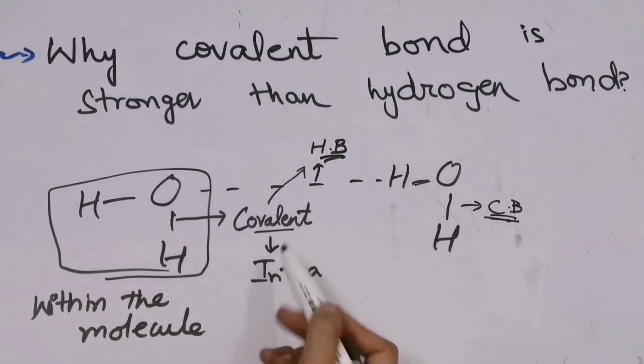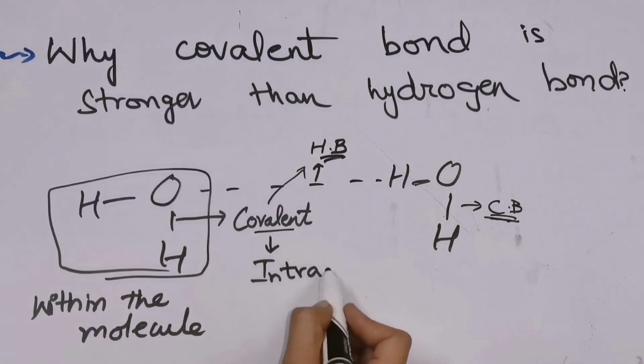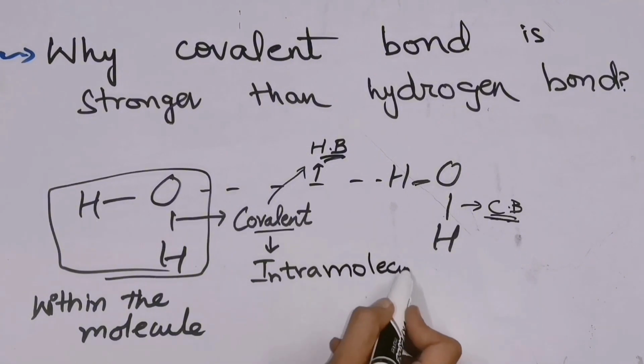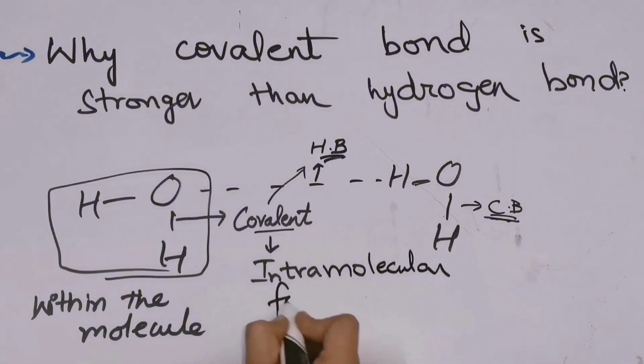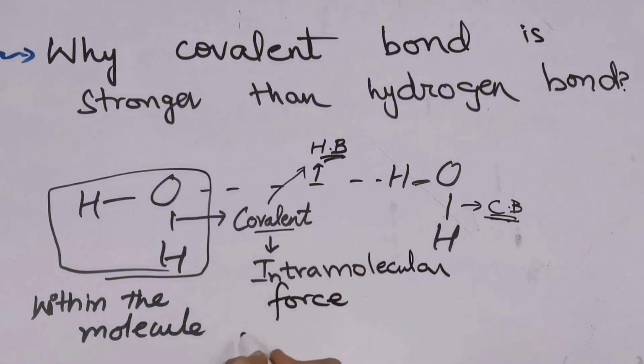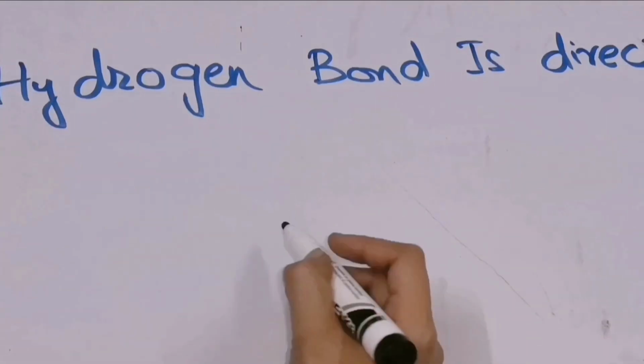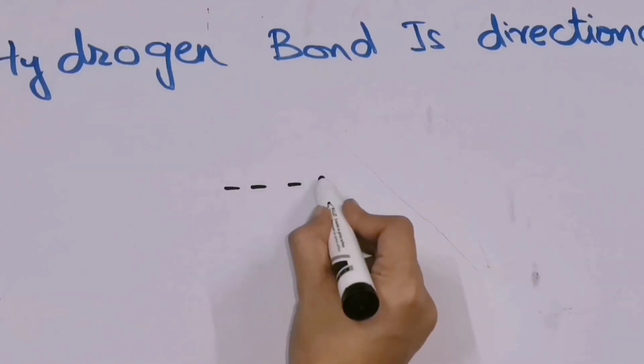So now we know why covalent bond is stronger than hydrogen bond, because it is an intramolecular force and hydrogen bond is intermolecular. The second point was that hydrogen bond is directional. What does this mean? For this, consider hydrogen bonding as a bridge.